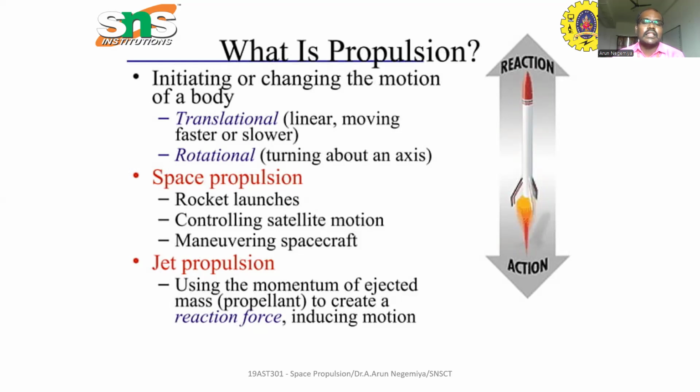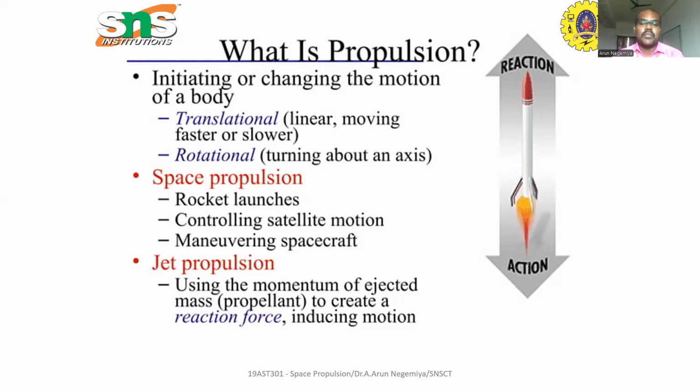That is called a Deepavali rocket. Here, controlling the satellite motion means the rocket will keep the satellite in space. We control the satellite motions from the ground itself. That is called controlling satellite motion. Maneuvering the spacecraft means the rocket is launched from ground stations and goes to space. From bottom to top, each and every coordinate is monitored, evaluated, and noted by the maneuvering part.